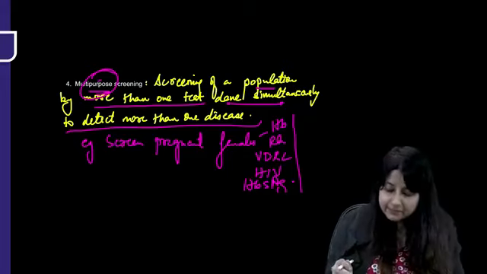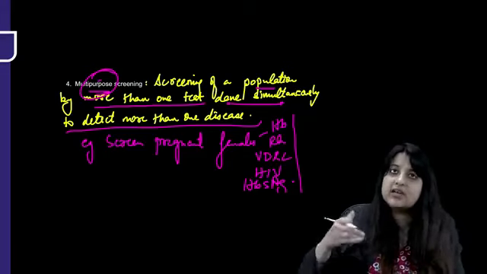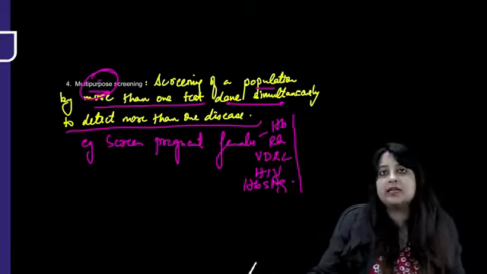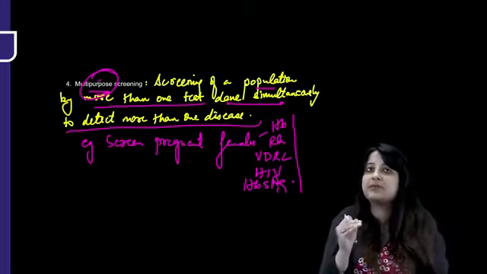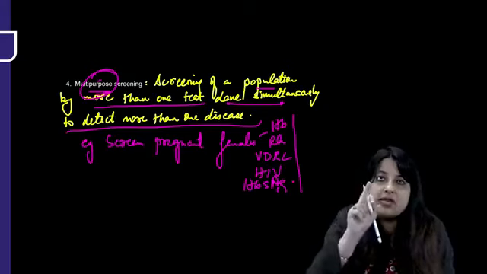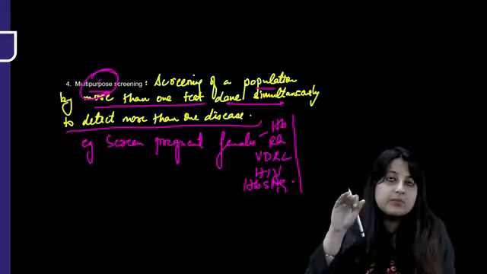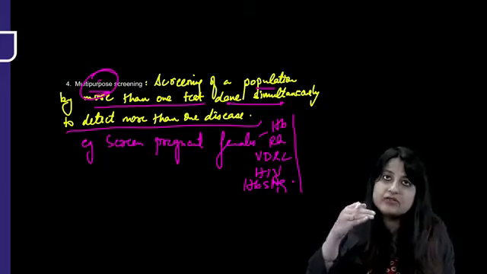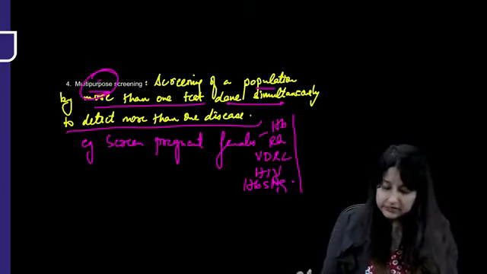So multi-purpose means you screen a population by more than one test, done simultaneously, to detect more than one disease. Pay very good attention to the difference between multi-phase and multi-purpose. Multi-phase means only one disease with many tests. Multi-purpose means we apply many tests to detect many diseases. All right, so that is important.